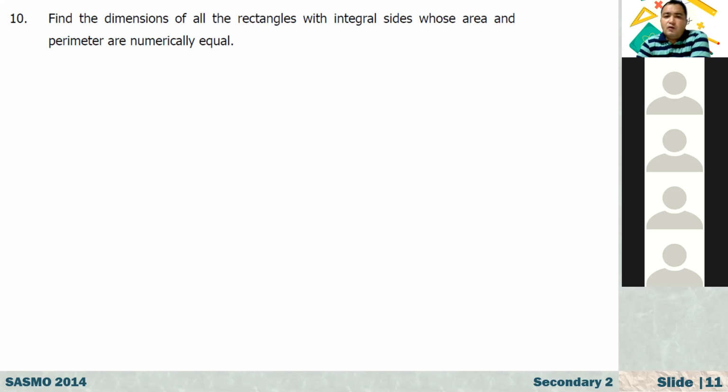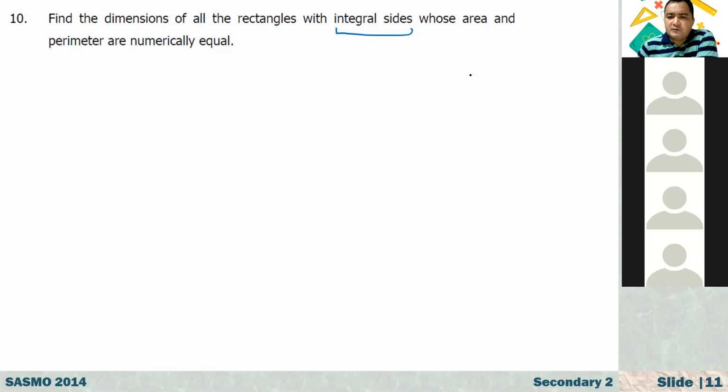Find the dimensions of all the rectangles with integral sides. Again, what does integral sides mean? That means whole numbers, natural numbers. Because when we're talking about the side, we do not use negative numbers to measure the length of a line segment. We are talking about only 1, 2, 3, 4, 5. I can say natural numbers, because a whole number contains zero, and even the side of the rectangle cannot be equal to zero, right? So it should be greater than zero. Anyway, whose area and perimeter are numerically equal.